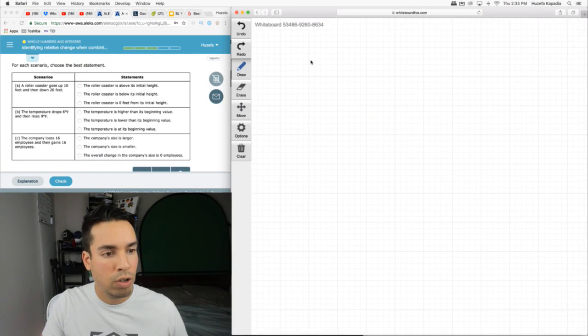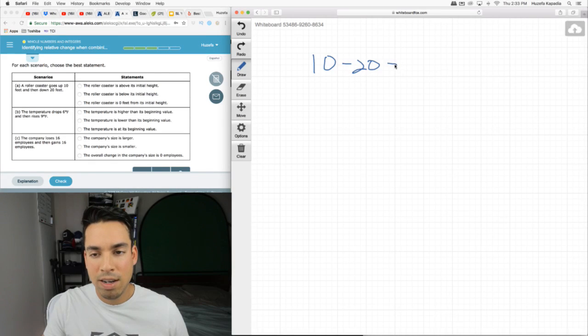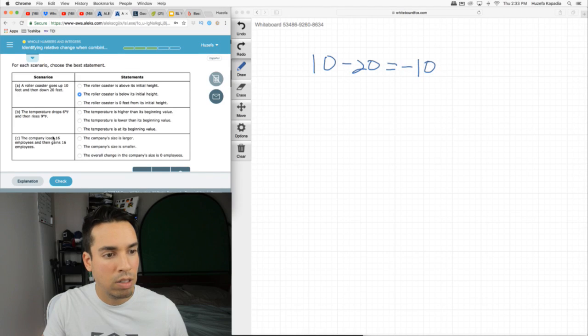Last one, a roller coaster goes up 10 feet, positive 10, and then down 20 feet. We're at a net loss of 10 feet, or negative 10. So the roller coaster is below its initial height.